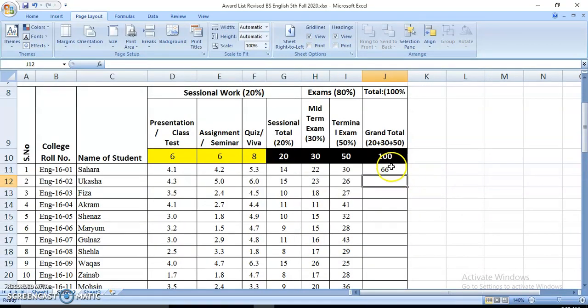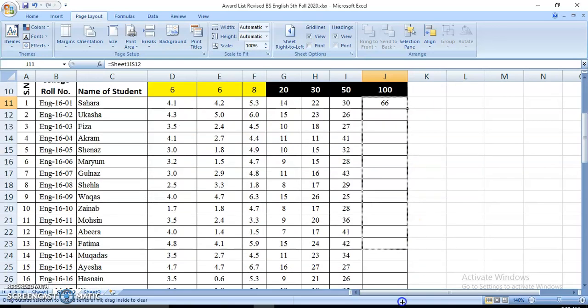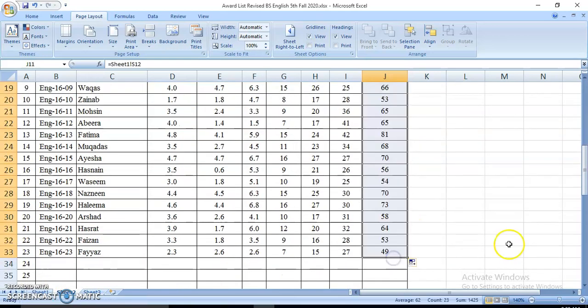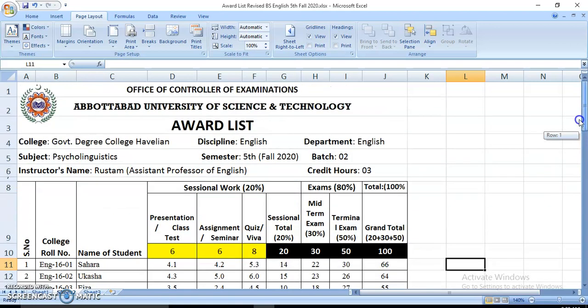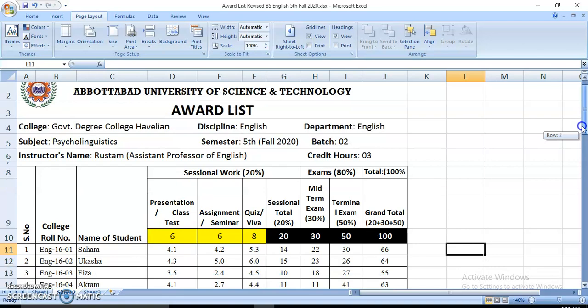Now you are back. So your second sheet, which has to be presented to the local controller, is now ready, as you can see. Now all the scores of Sahara, Kasha, Fiza, Akram, Shiraz, Mariam have been transferred into the summary of result or award list, and now you can print it out.